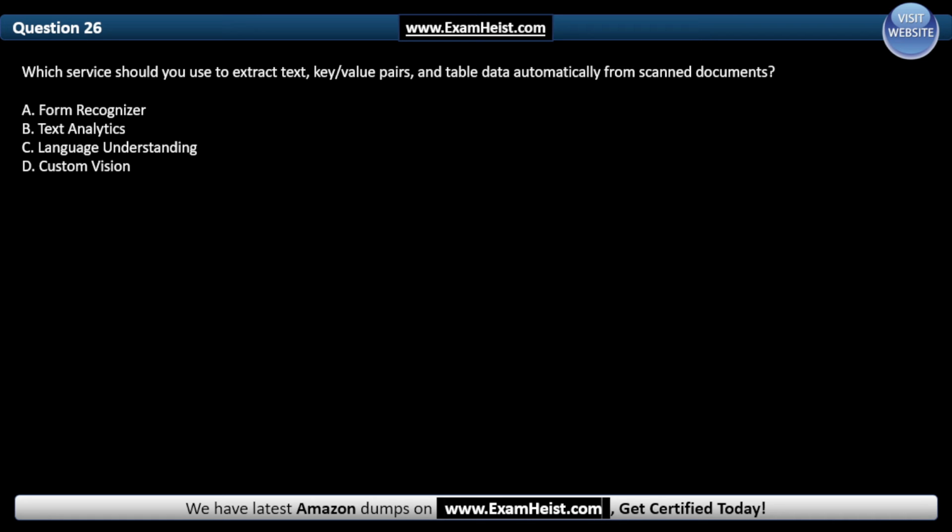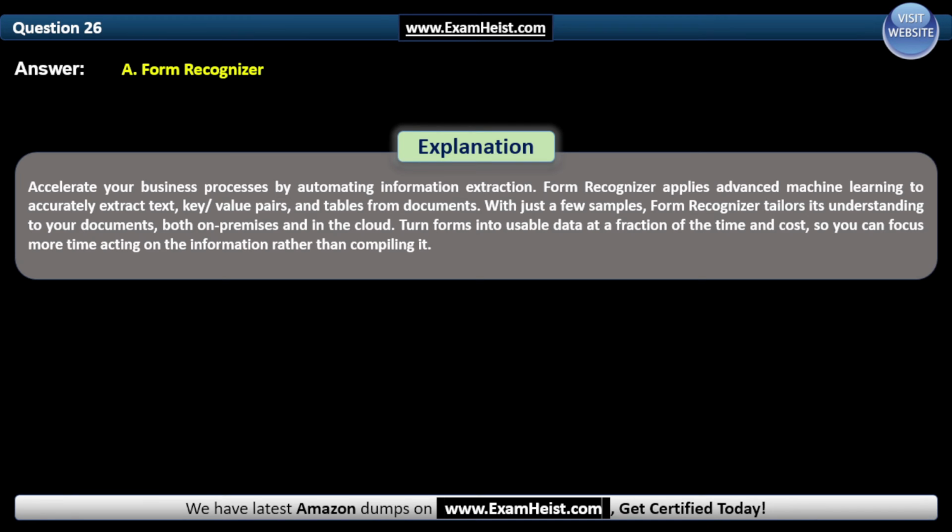Question 26. Which service should you use to extract text, key value pairs, and table data automatically from scanned documents? And the correct answer is A, Form Recognizer. Accelerate your business processes by automating information extraction. Form Recognizer applies advanced machine learning to accurately extract text, key value pairs, and tables from documents with just a few samples.